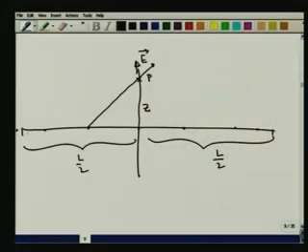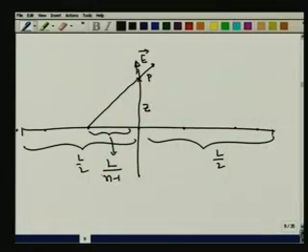Now, if there are 1, 2, 3, 4, 5, 6, 7 charges, I have correspondingly 6 intervals. Therefore, if they have n charges, I will have n minus 1 intervals. Therefore, this length is nothing but L over n minus 1. This distance will be 2 into L over n minus 1. This will be 3 into L over n minus 1, so on and so forth. And we know by principle of superposition how to determine the electric field at this particular point. What is the electric field?